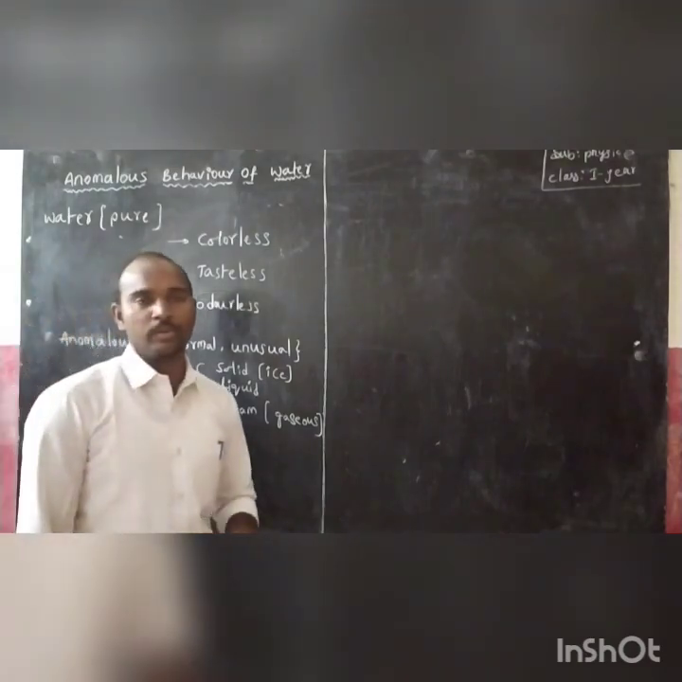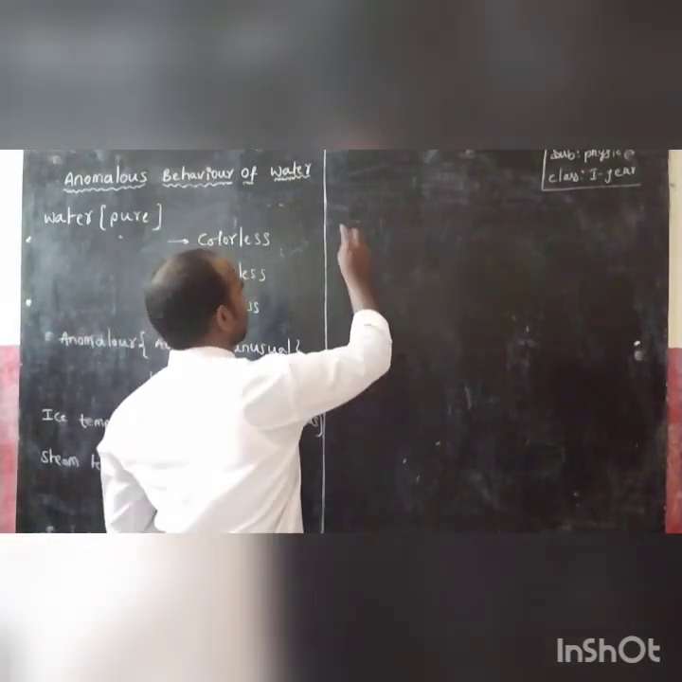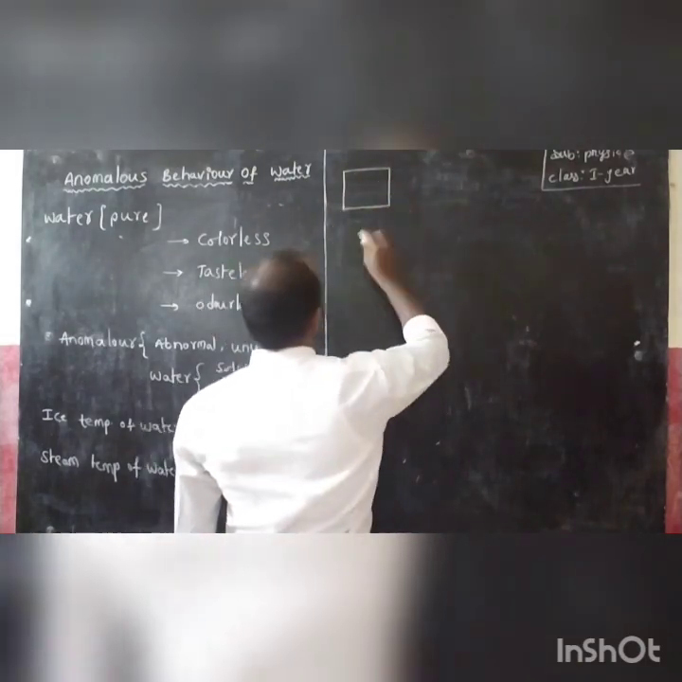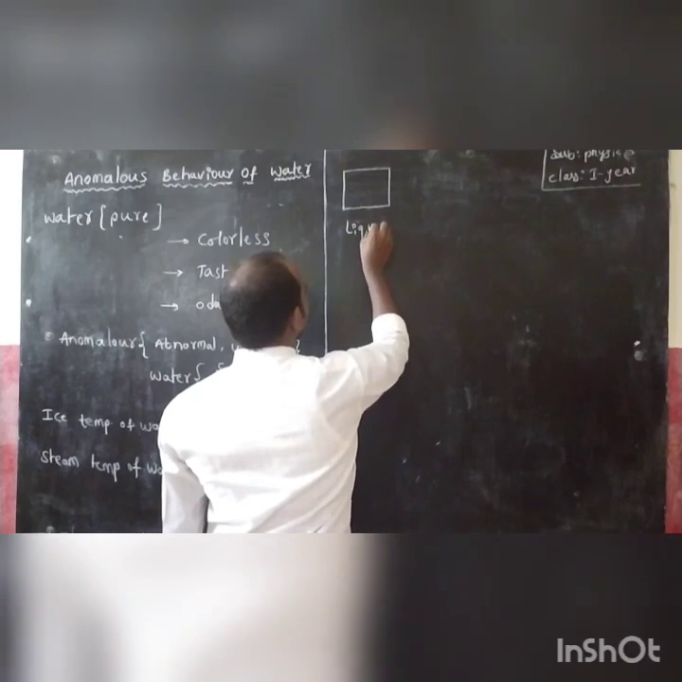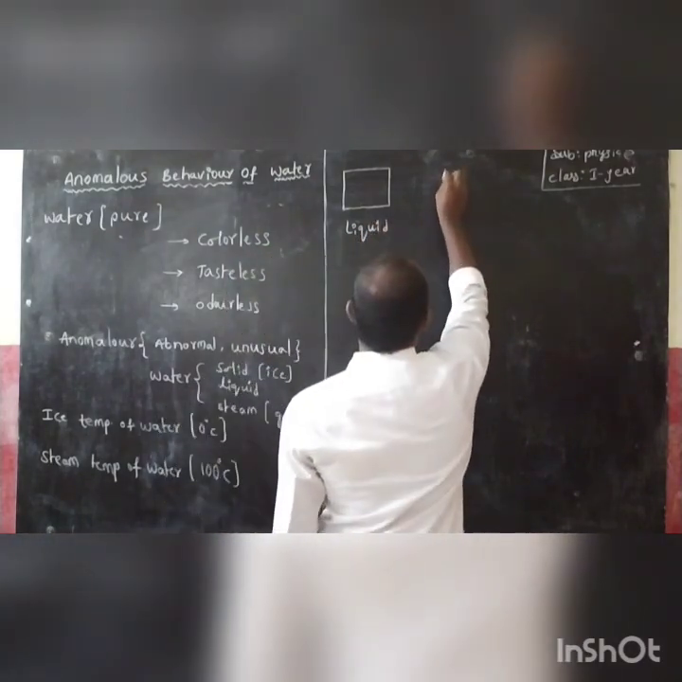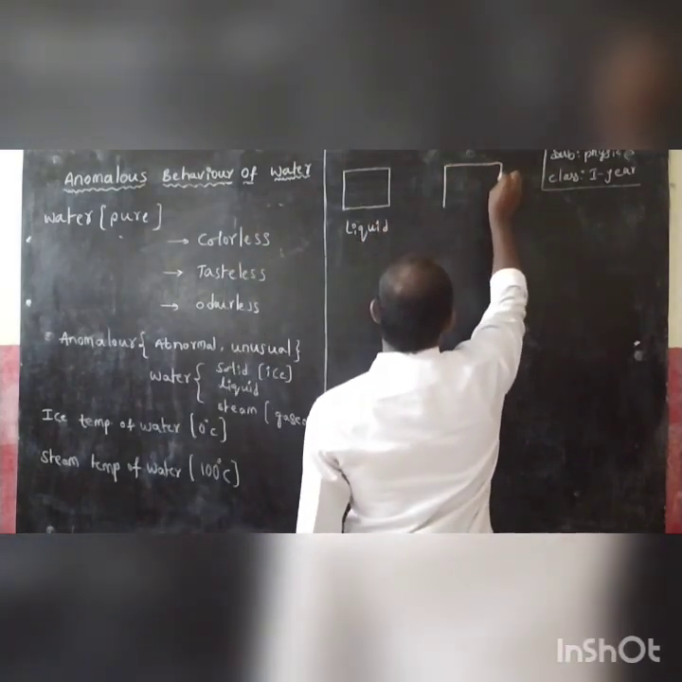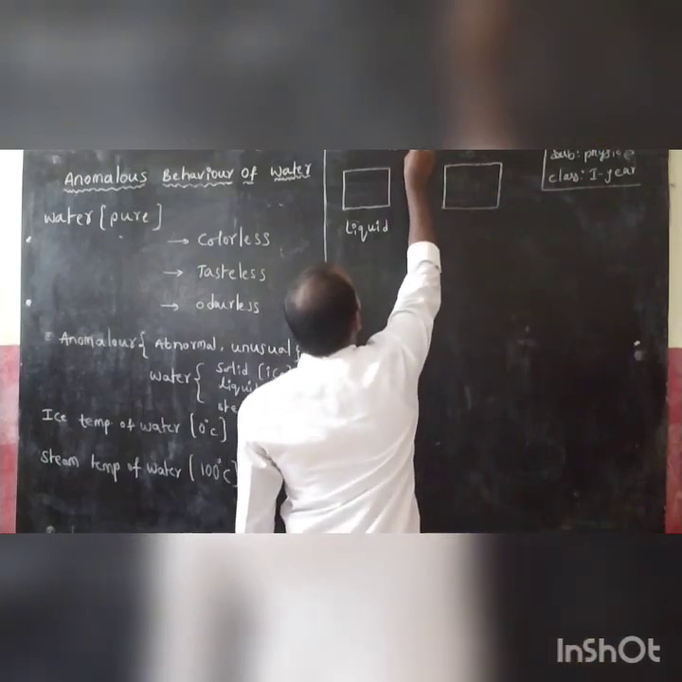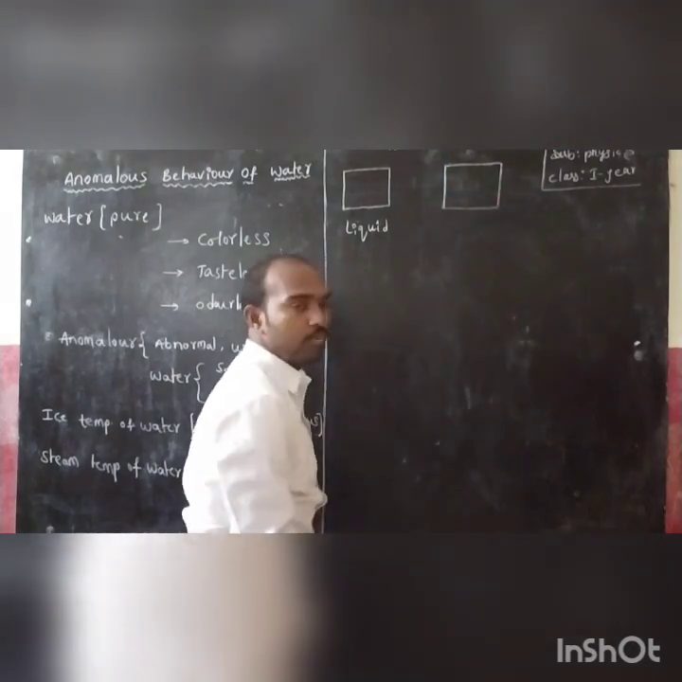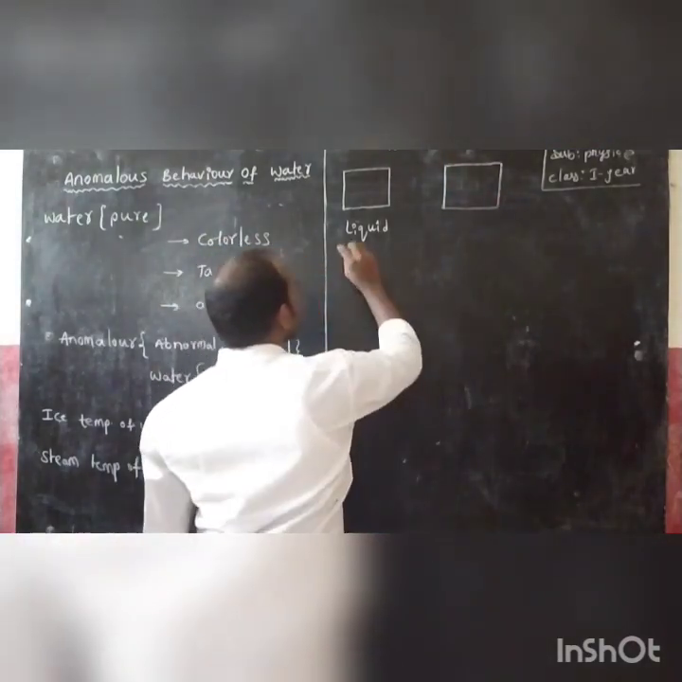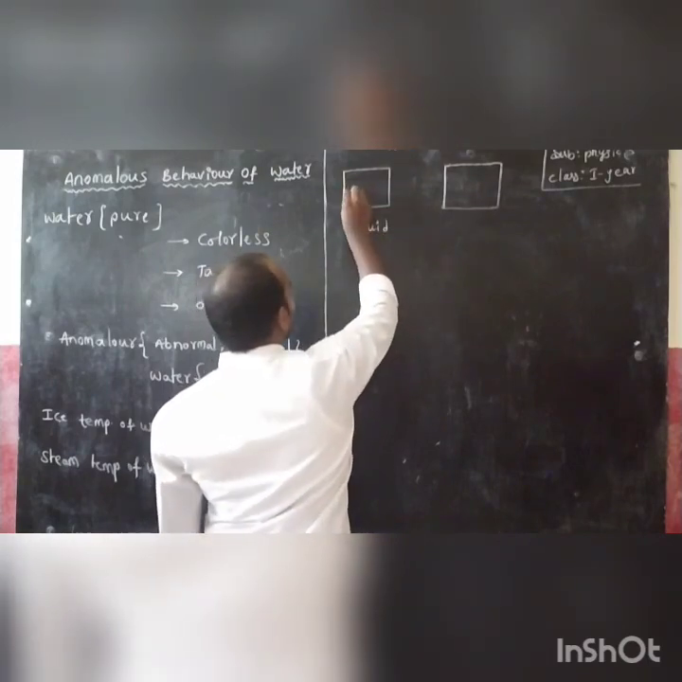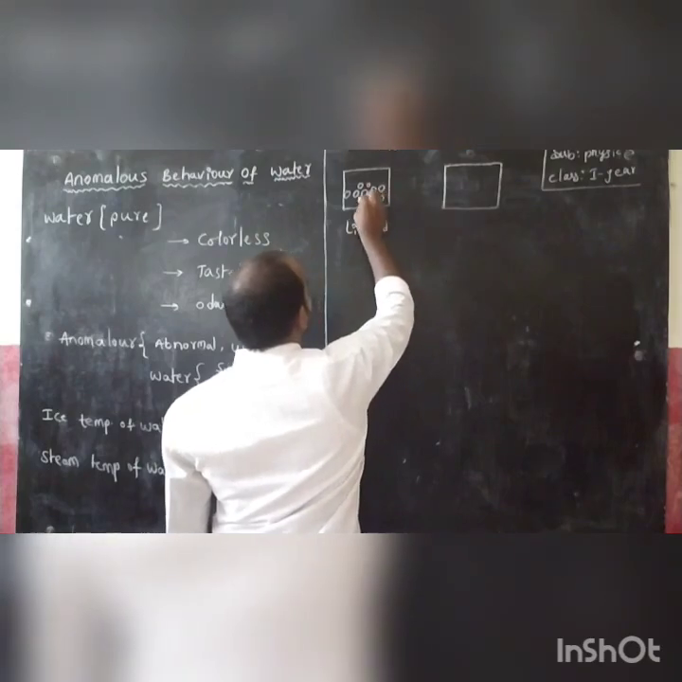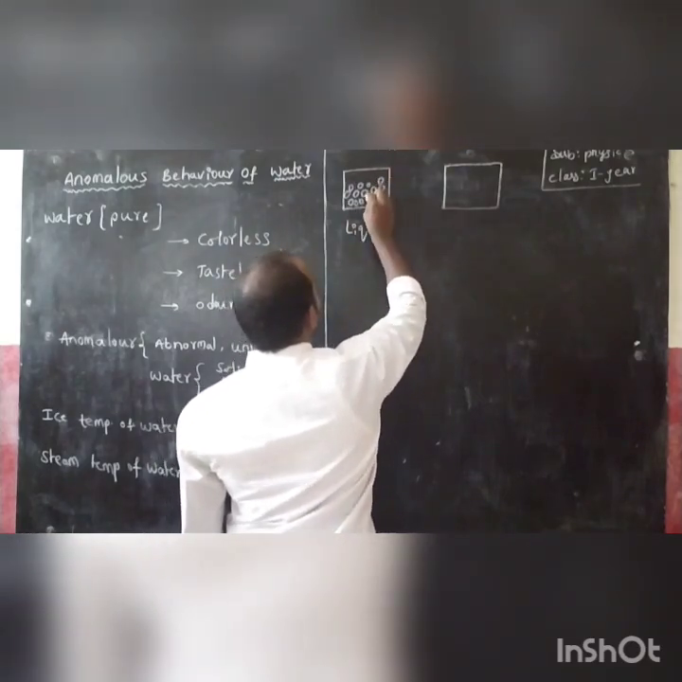Now let us come back to the point. Imagine this is a liquid, and imagine this is a solid. We are talking about the water concept. Imagine the water in liquid form. It has molecules not in a regular manner. They are arranged as shown in the figure.